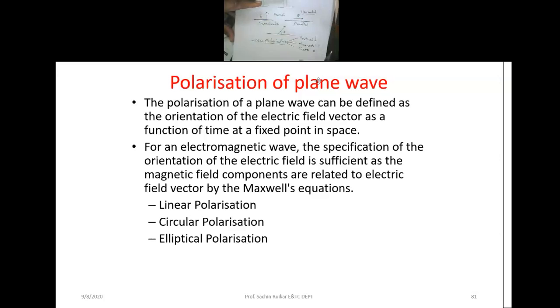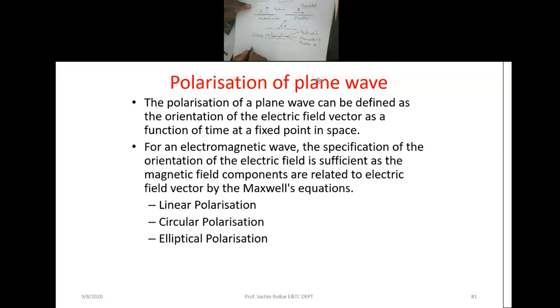It depends on the people whether they use the words perpendicular or parallel, or vertical or horizontal. Remember, vertical is nothing but perpendicular, and horizontal is nothing but parallel. So here we consider vertical polarization, horizontal polarization, or theta polarization.